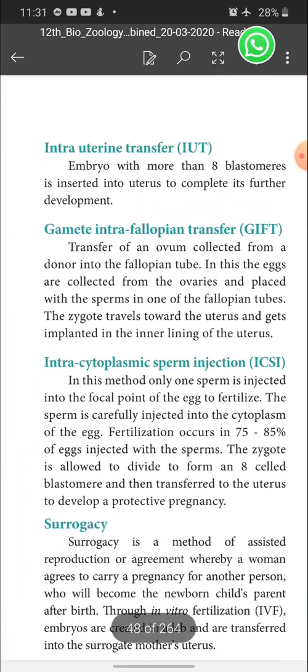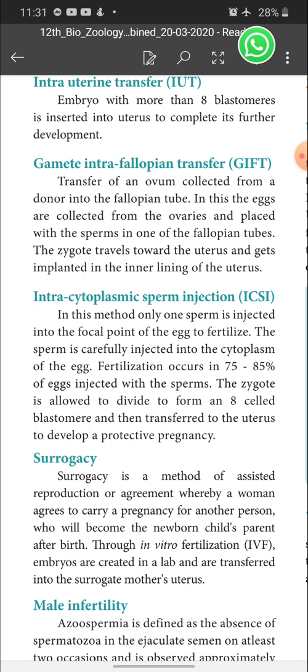Next one is IUT, intrauterine transfer. That is the transfer of an embryo. Intrauterine insemination was the first topic we discussed, children. In insemination, we deposit semen inside the uterus. That is called intrauterine insemination. Here, intrauterine transfer means they are transferring the embryo into the uterus. An embryo with more than 8 blastomeres is inserted into the uterus to complete its further development. That is called intrauterine transfer.